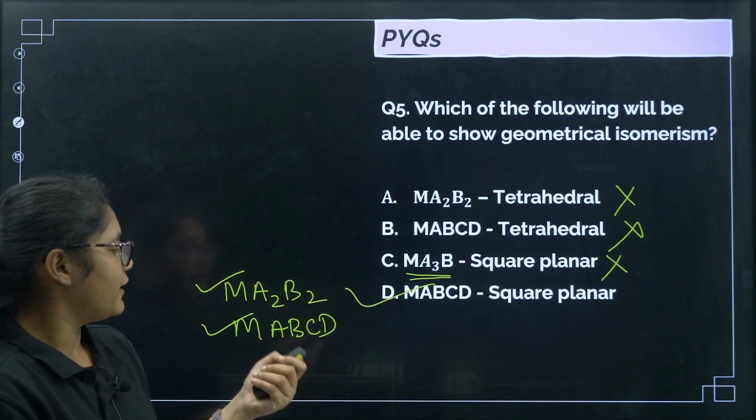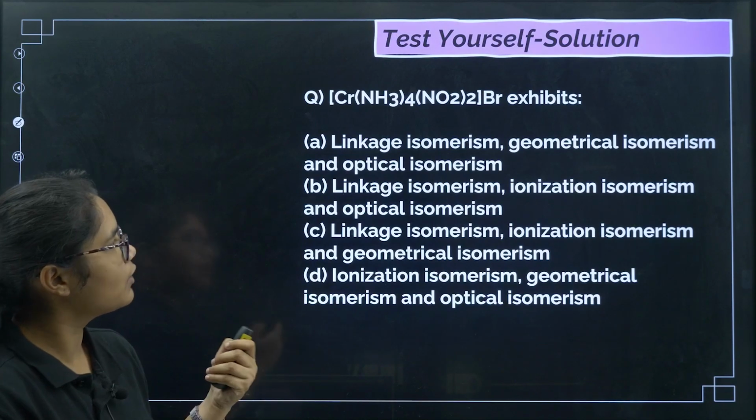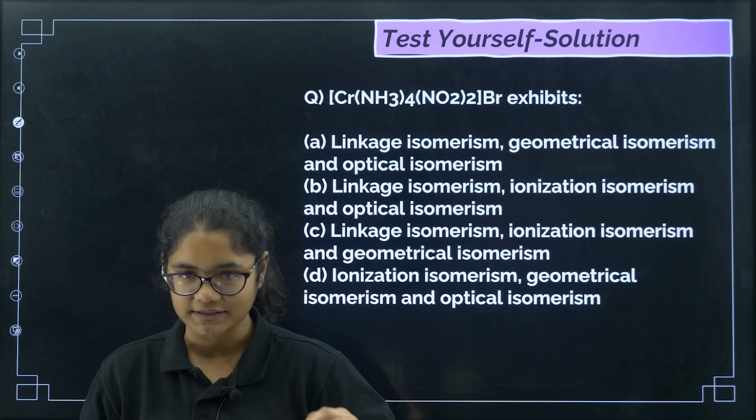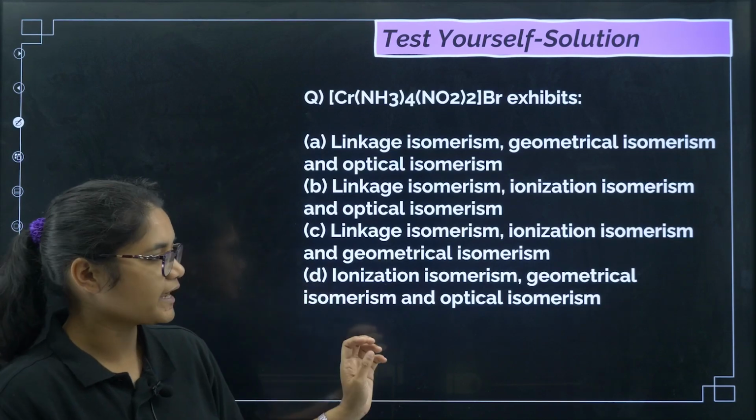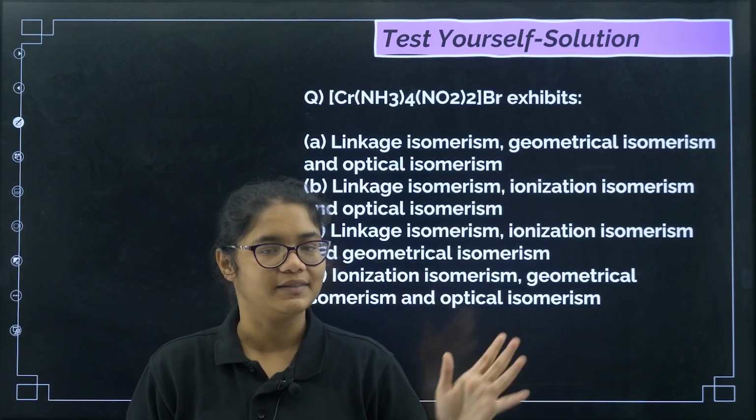Okay, fine. Now coming to a homework question. So please try this question. This is from your structural isomerism and geometrical isomerism. So just check all the options, think about them, and then you can answer.